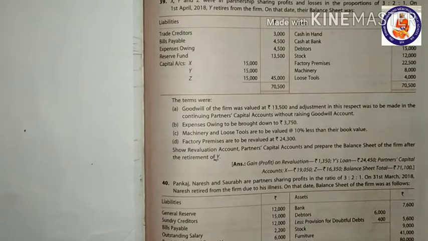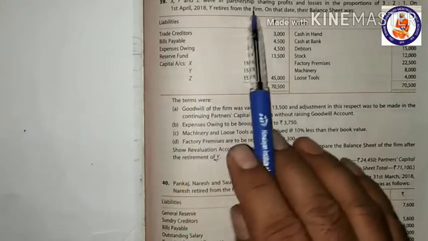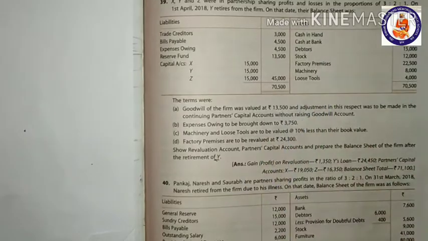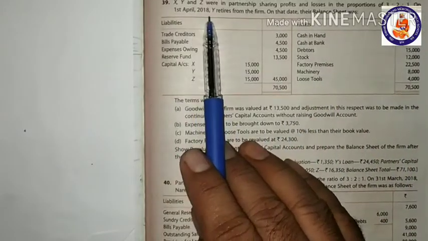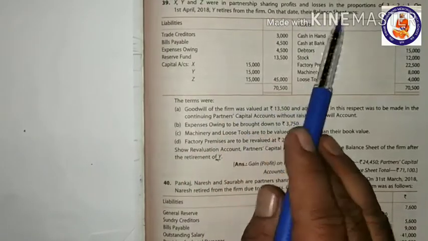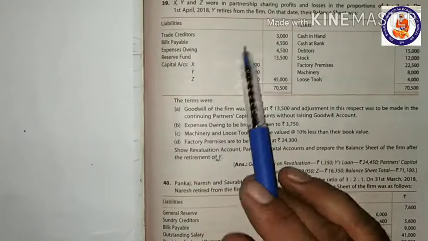Hello students, so this is the question we are solving here. X, Y, and Z were in partnership sharing profits and losses in the proportion of 3 to 1. On 1st April 2018, Y retires from the firm. On the date, their balance sheet was. This is the balance sheet.